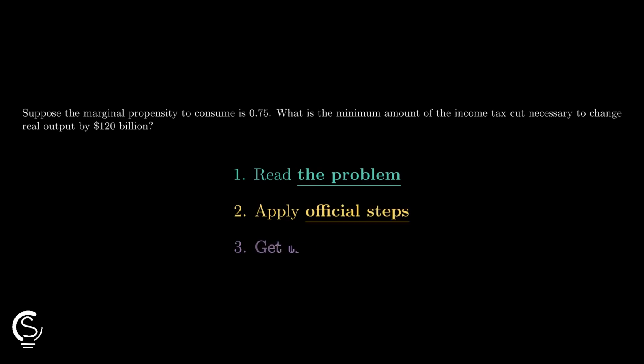I got your back. Marginal propensity to consume questions look scary, but this one is quick if you lock onto the tax multiplier and work backward carefully.